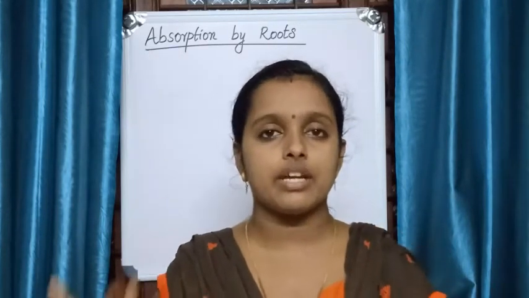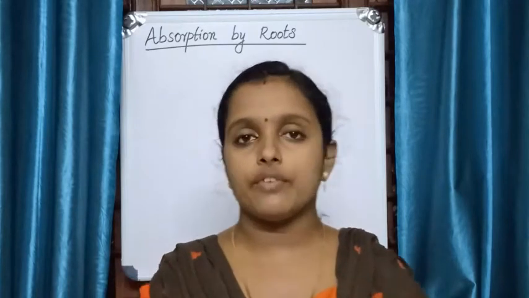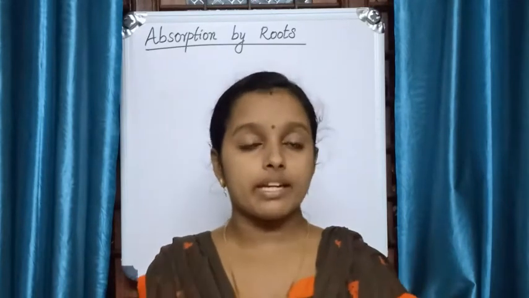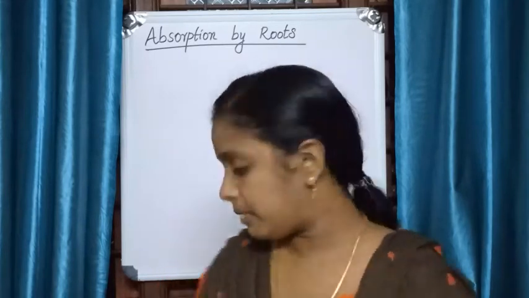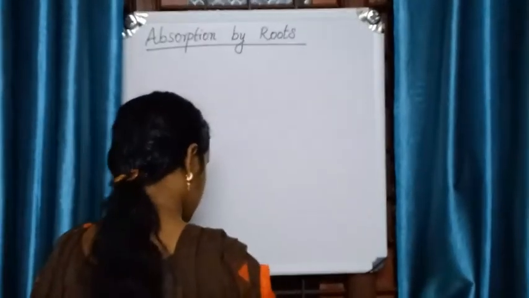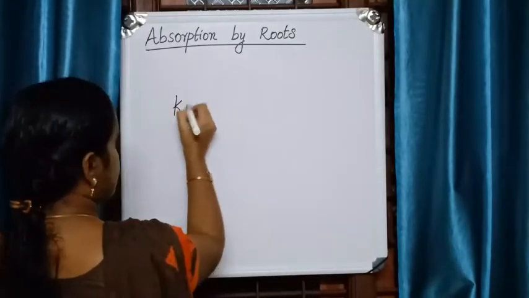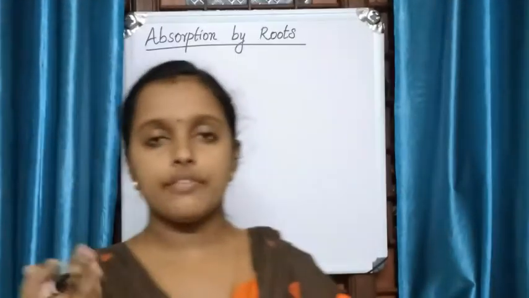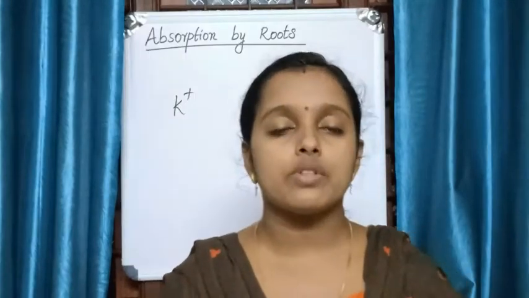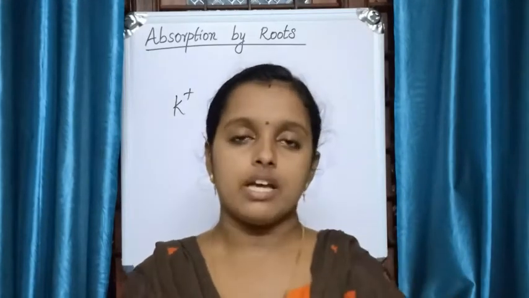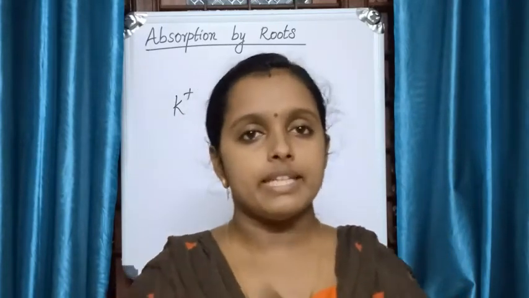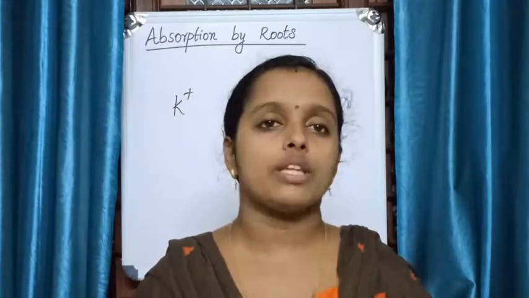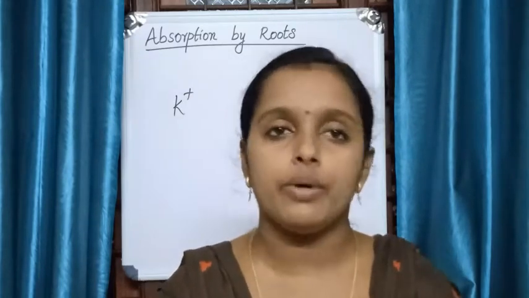After nitrogen fixation, the nitrogen is absorbed in the form of salt. And some other mineral nutrients are absorbed in the form of ions, like K plus ion. They are absorbed in the form of ions. Some others are absorbed in the form of salt. So basically these nutrients are essential for the proper functioning of the plant body.